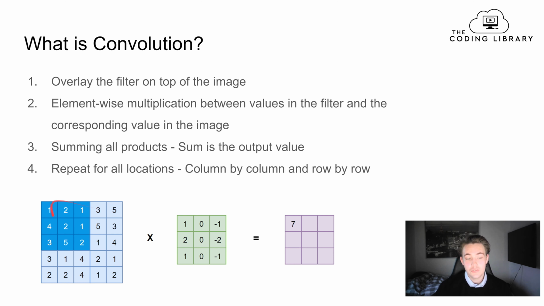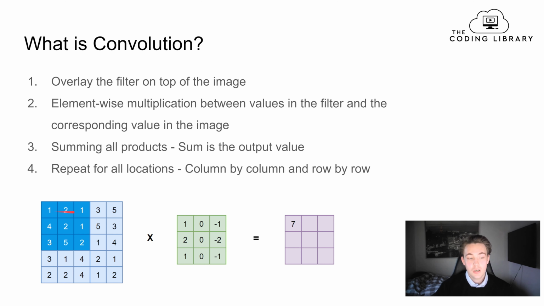And when we have multiplied all of these values here with the filter, then we sum it all together, and then this will be the value up here for this filter when we applied it on the image. And then when we're done with that, we repeat it for all the locations. So we're going column by column, and then row by row.